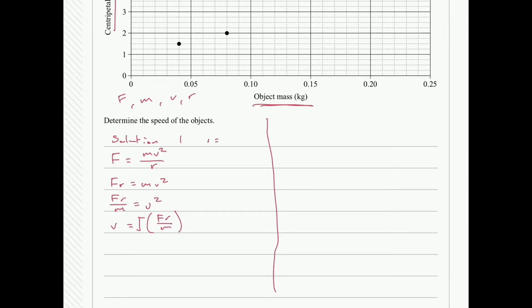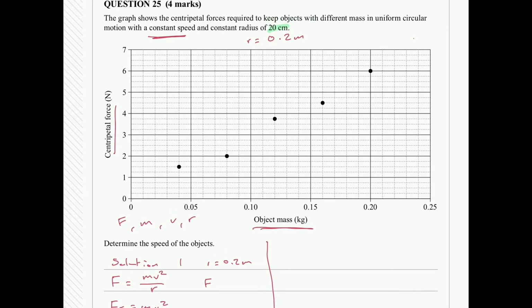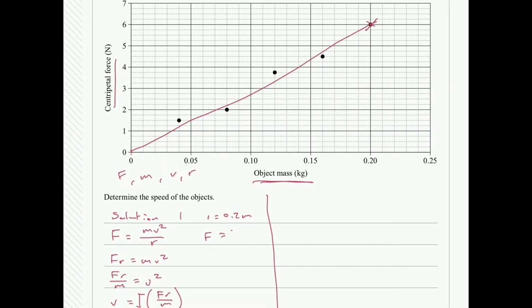Our radius, as we've said before, is 0.2 meters. It's constant, it's not changing. Our force, on the other hand, to me, this graph looks like a linear relationship. As you increase the object's mass, its centripetal force is also going to increase at a constant gradient. So I'm going to choose any of these, and it's not going to make much of a difference. I'm going to choose this point here because it's clear cut. At 0.2 kilograms, the force is 6. So F is equal to 6 newtons at a mass equal to 0.20 kg.